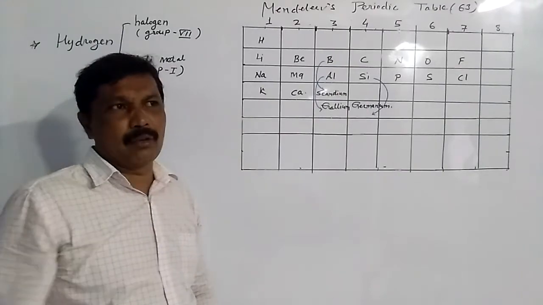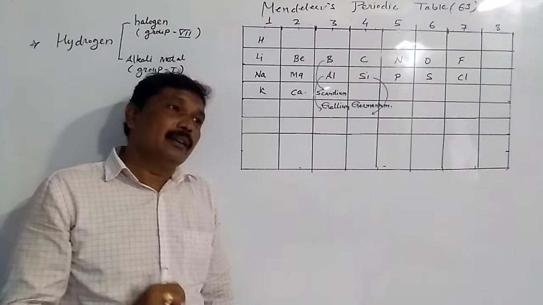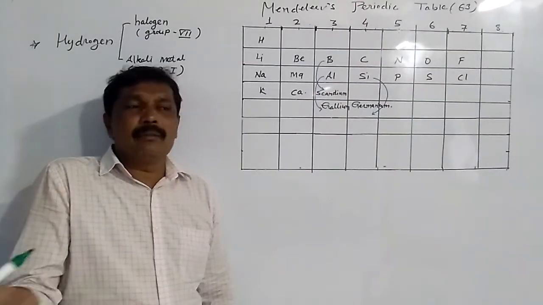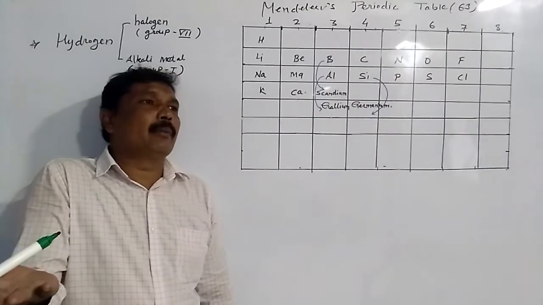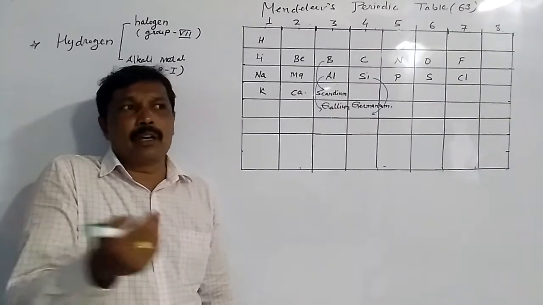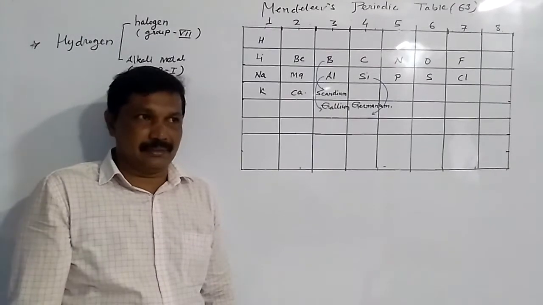The second drawback was isotopes. Isotopes are elements which have the same chemical properties but different atomic masses. As they have different atomic masses and the same chemical properties, it was difficult for him to place them according to the increasing order of atomic masses.